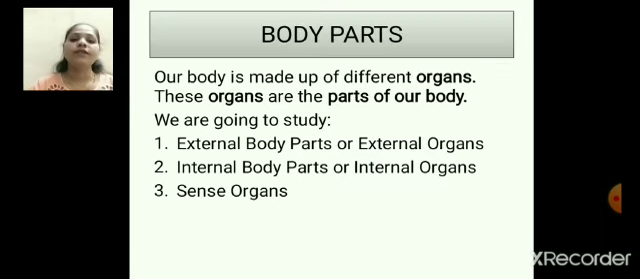So children, first of all let us see what we mean by body parts. Our body is made up of different organs, and these organs are the parts of our body. So parts means organs. In today's session we are going to study external organs or external body parts, then second is internal organs or internal body parts, and third is sense organs. So children, let us start with external body parts first.